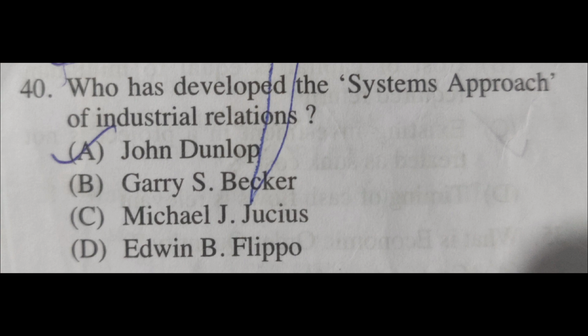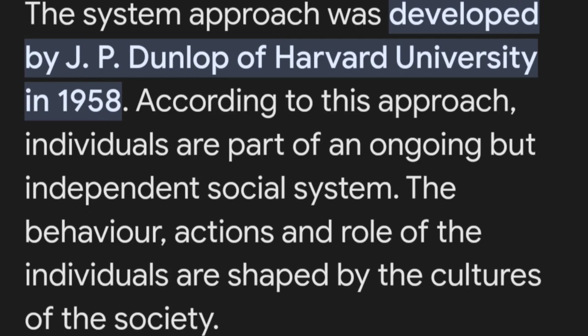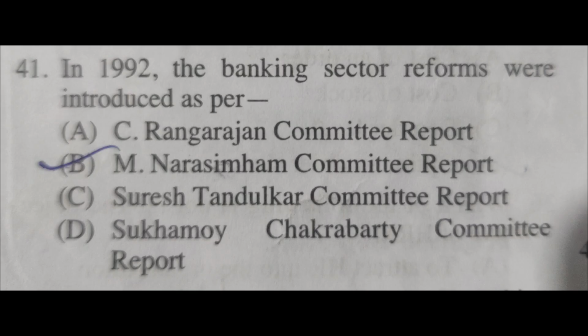Let us see what is systems approach. The systems approach was developed by J.P. Dunlop of Harvard University in 1958. According to this approach, individuals are part of an ongoing but independent social system. The behavior, actions and role of the individuals are shaped by the cultures of the society.